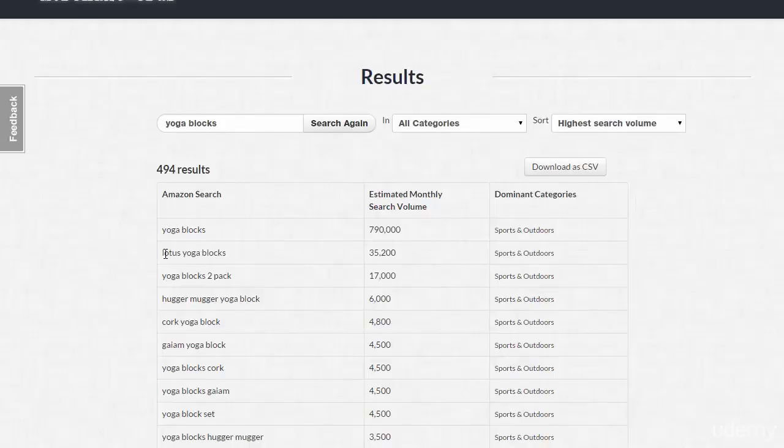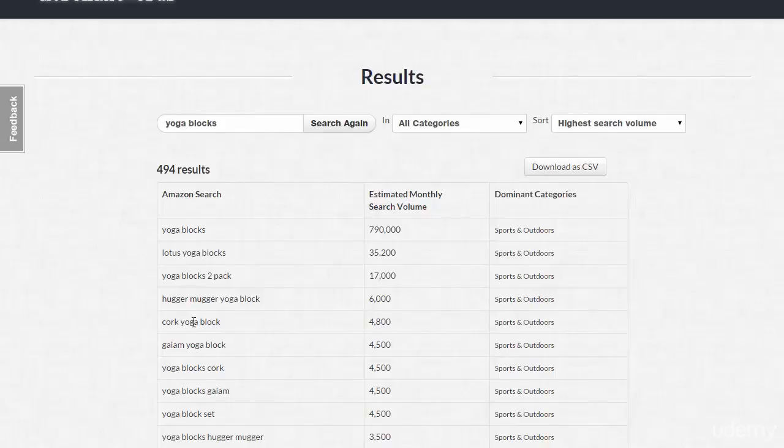Now the other thing to bear in mind is to also note down some additional product ideas and possibly some ways to position the product. So clearly people are looking for yoga blocks with the lotus symbol on, and people are looking for 2 packs of yoga blocks or a cork yoga block. So when you're thinking about product opportunities, you think, okay, I know what people are generally searching for, what they're looking for when they're searching for this particular type of product, and that should give you some ideas.